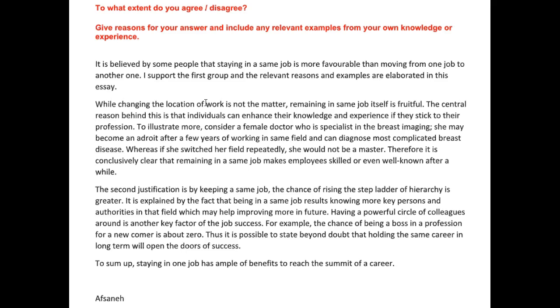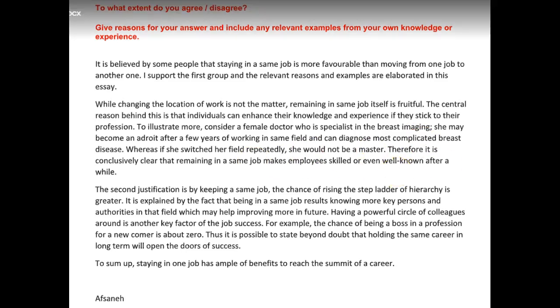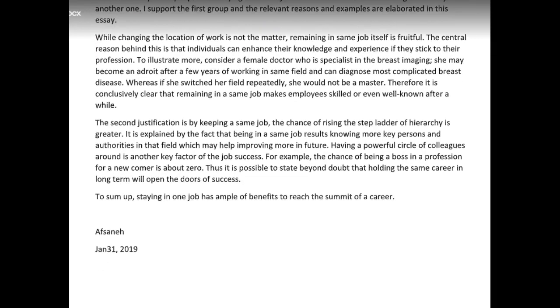Okay, the central reason behind this is that individuals can enhance their knowledge and experience if they stick to their profession. To illustrate more, consider a female doctor who is a specialist in breast imaging. She may become an adroit after a few years of working in the same field and can diagnose the most complicated breast disease, whereas if she switched her field repeatedly, she would not be a master. Therefore, it is conclusively clear that remaining in the same jobs makes employees skilled or even well known after a while. Okay.